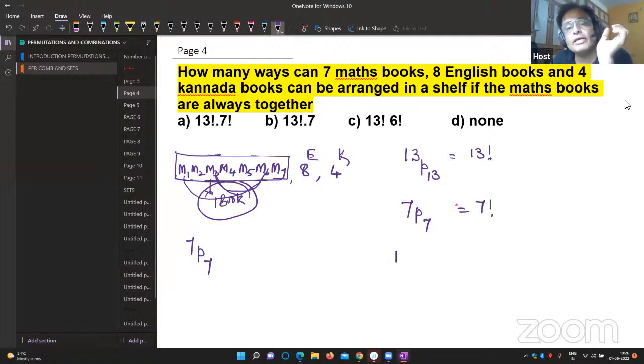The total work will be done in 13 factorial into 7 factorial ways. Which answer is correct? Option A is the right option.